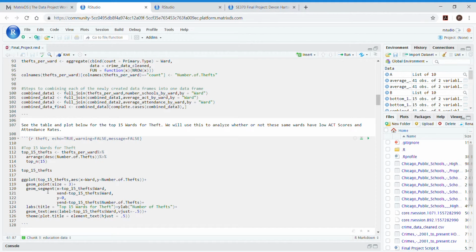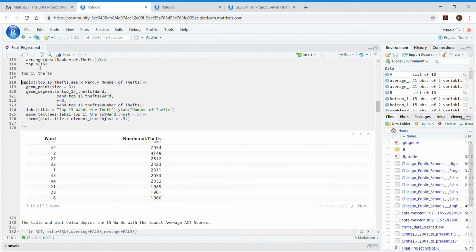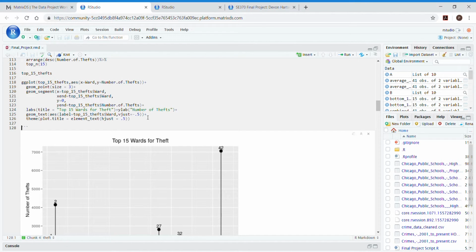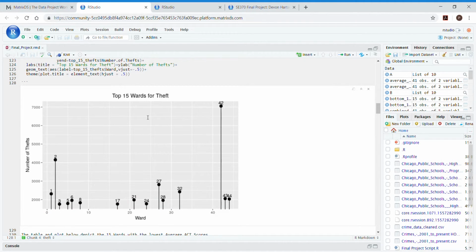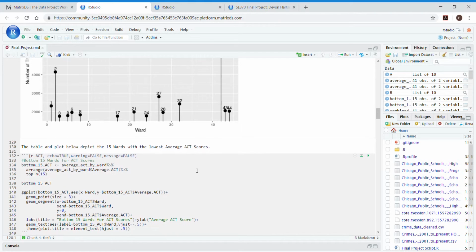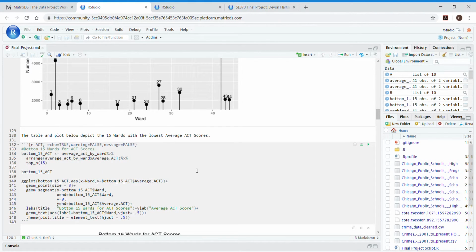This allows us to begin our analysis to see which wards are the worst for theft, so the top 15 wards for theft, which you can see here, or we can depict graphically with ggplot. So 42 being the highest, 2 and 27 ranking up there high as well. Now we're going to use these to compare to see if these wards are consistent with the wards that have the lowest ACT scores and lowest attendance rates.